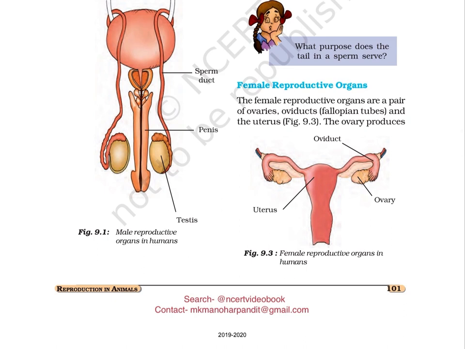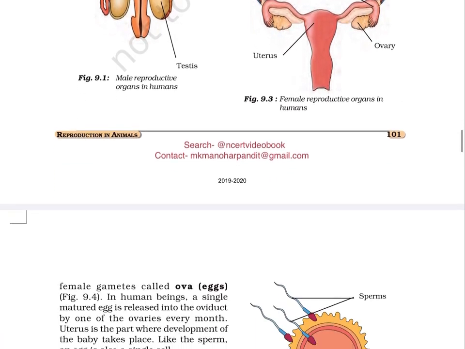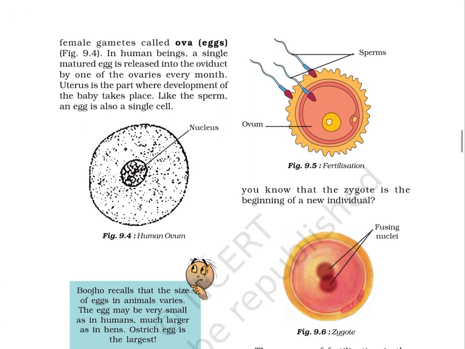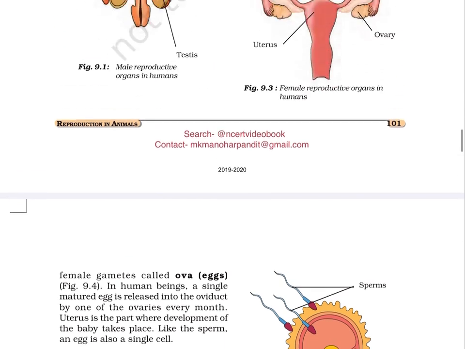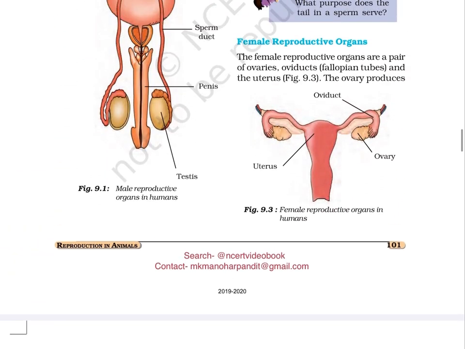Female reproductive organs. The female reproductive organs are a pair of ovaries, oviducts, fallopian tubes, and the uterus. Figure 9.3. The ovary produces female gametes called ova, eggs. Figure 9.3. Female reproductive organs in humans. The image clearly shows uterus, oviduct, and ovary.